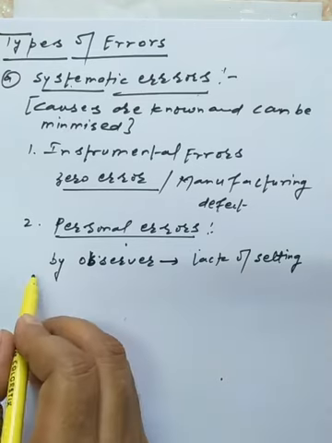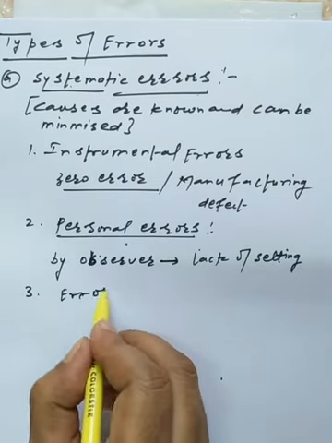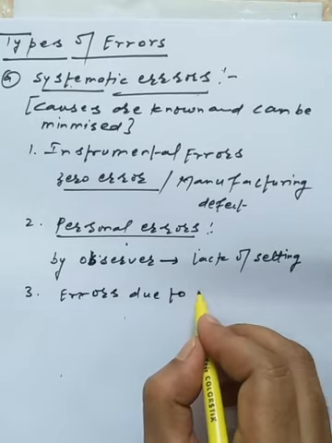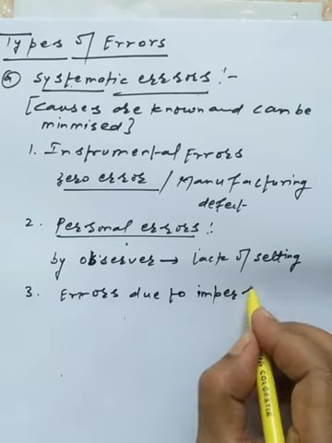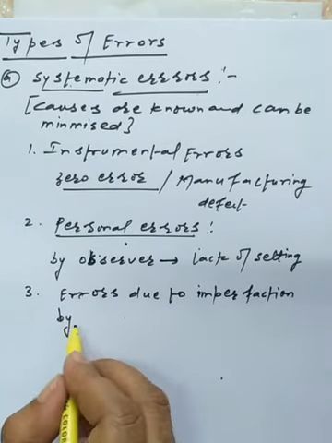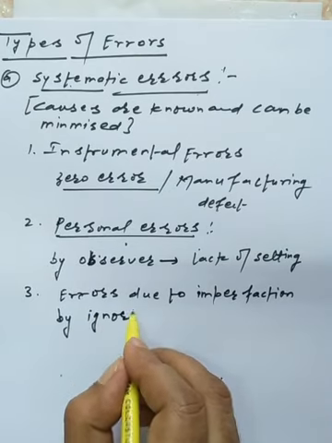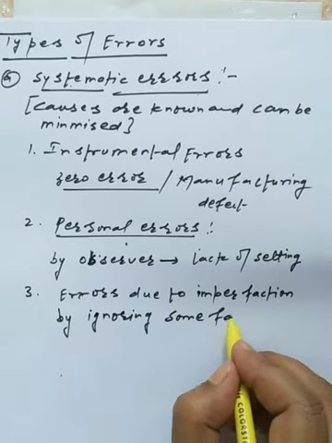Now the third type of error, that is errors due to imperfection by ignoring some facts.